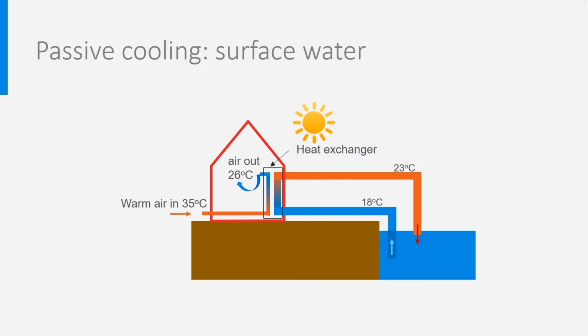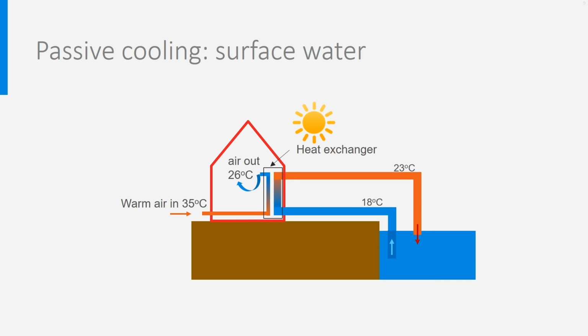And what about the use of surface water? Surface water may be a pond, a river, a lake, or the sea. Their temperature is generally lower than the outdoor air temperature during summer. For instance, river water can be used to cool indoor air using a heat exchanger. The warm air needs to be brought along the heat exchanger using a duct. The cooling power depends, of course, on the temperature of the water. The colder the water, the more heat can be exchanged.